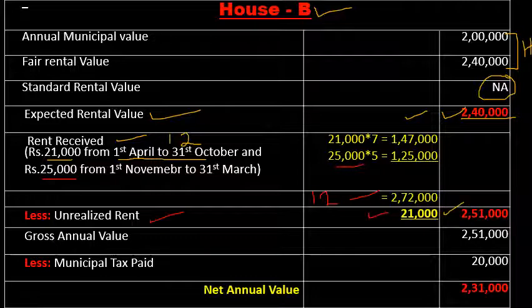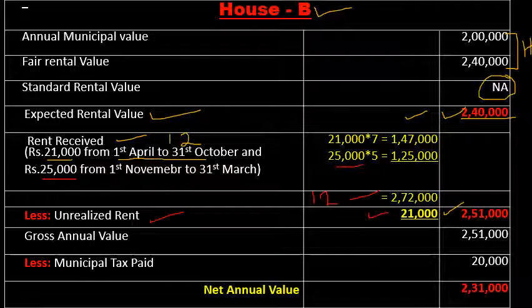So first you calculate the rent received or receivable for the let out duration, then deduct the unrealized rent if the assessee satisfied the conditions. Then the balance amount is called the rent received.